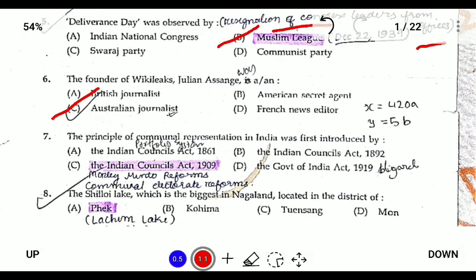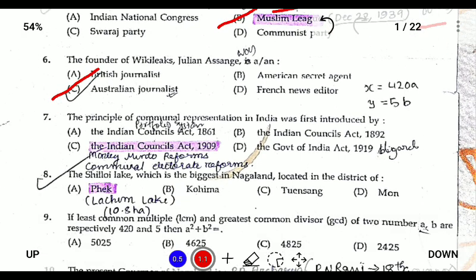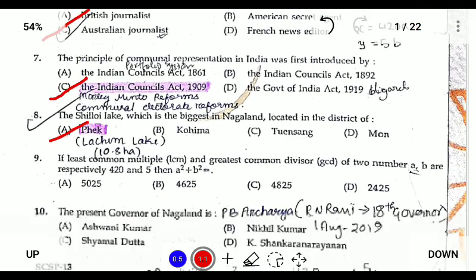So the principle of communal representation in India was first introduced by the Indian Council Act of 1909, also known as the Morley-Minto reforms, in which communal electorate was first introduced. And question number 8. The Shiloi Lake, which is the biggest in Nagaland, is located in the district of Phek. And we should know that the Shiloi Lake is also called Lake Lachem, and its area is 10.8 hectares. Question number 9 will be skipped.